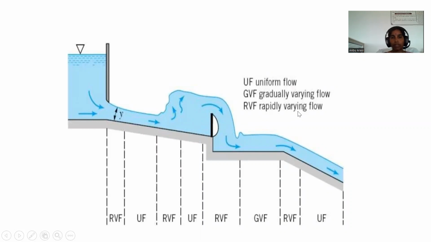RVF, rapidly varied flow. Here is the tank and the flow is going through the pathway. Then this we consider as rapidly varied flow, and here uniform flow, and again rapidly varied flow, uniform flow, and here is the gradually varied flow.